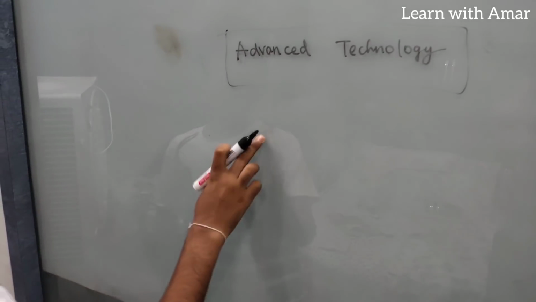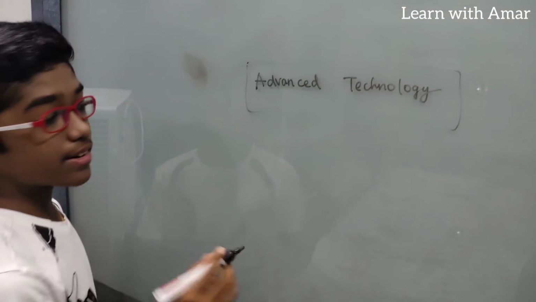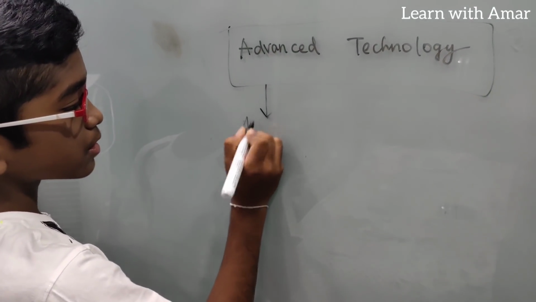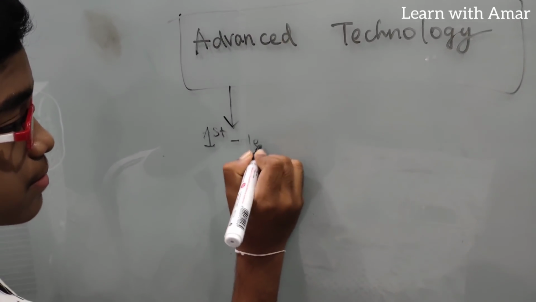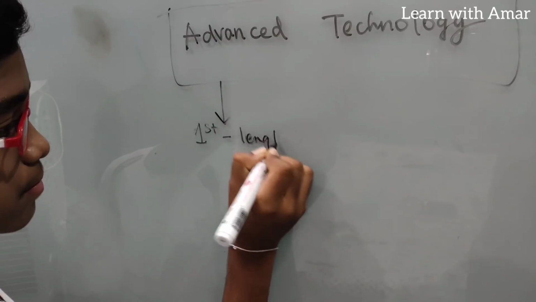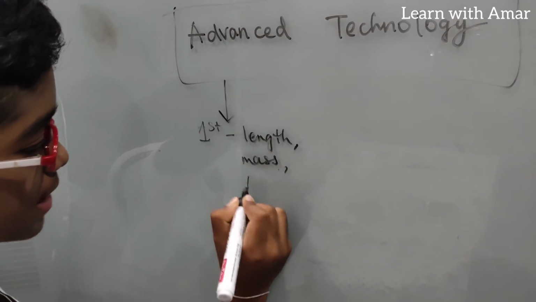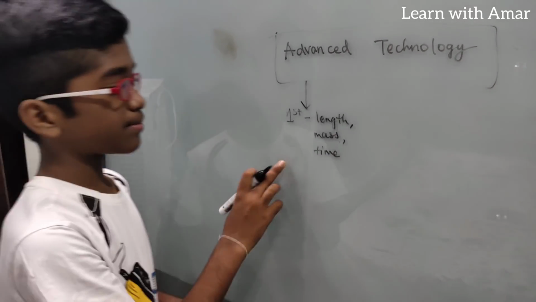Yeah. So these people who were living in the Indus Valley civilization, they were the first people to measure length, mass and also time. They are the first people to measure length, mass or time.